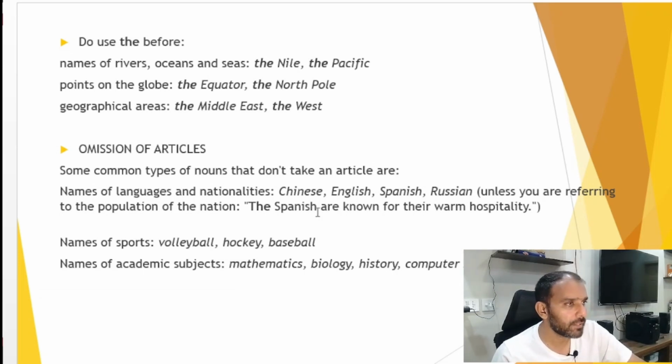Like here, the Spanish are known for their warm hospitality. For any kind of sports, we will not use the with them, and names of academic subjects like mathematics, biology, history, computer science, we will also not use the with these types of nouns.